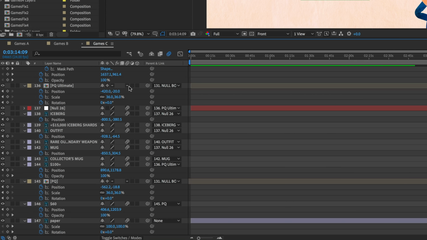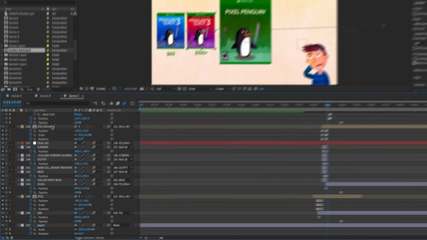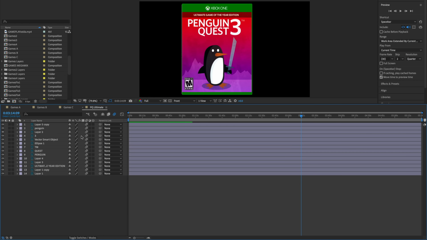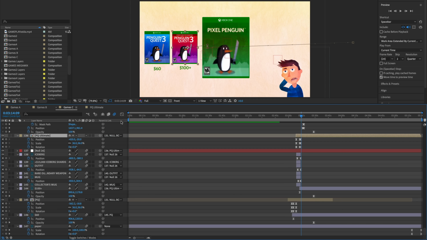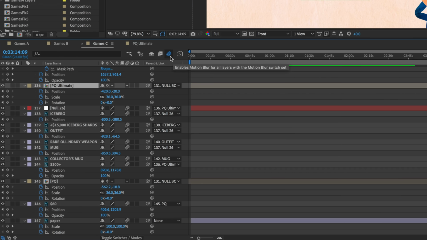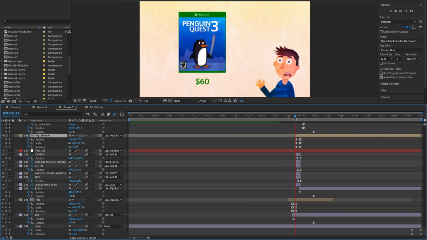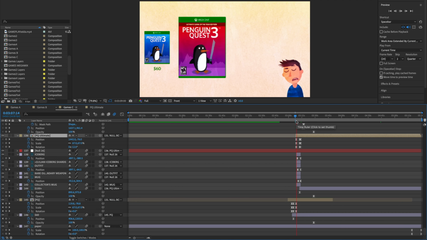If you see something like this that has a little line, that means it's a comp, and inside the comp you would want to make sure that all those things have motion blur on as well. And then to enable motion blur, you want to make sure this icon is toggled blue, which means as things move around, motion blur is going to happen. So even in this state, I should be able to see things a little bit blurry as they transition and move. Yeah, you can kind of see that in between. It just adds a nice professional touch. Everything looks a little bit nicer when you add a little bit of motion blur.